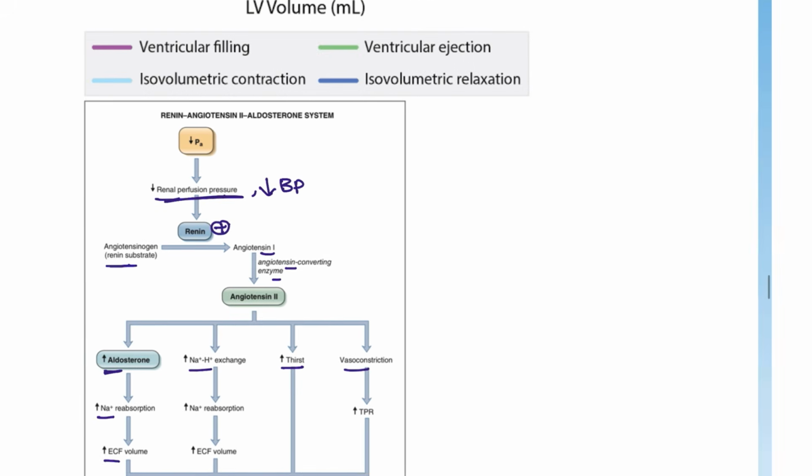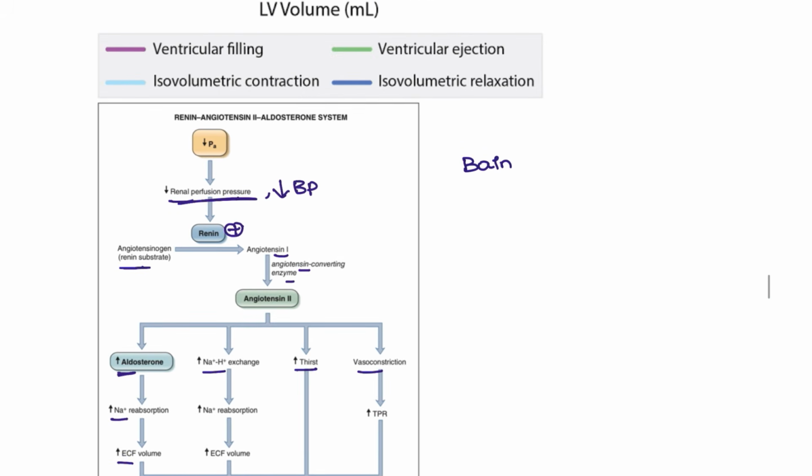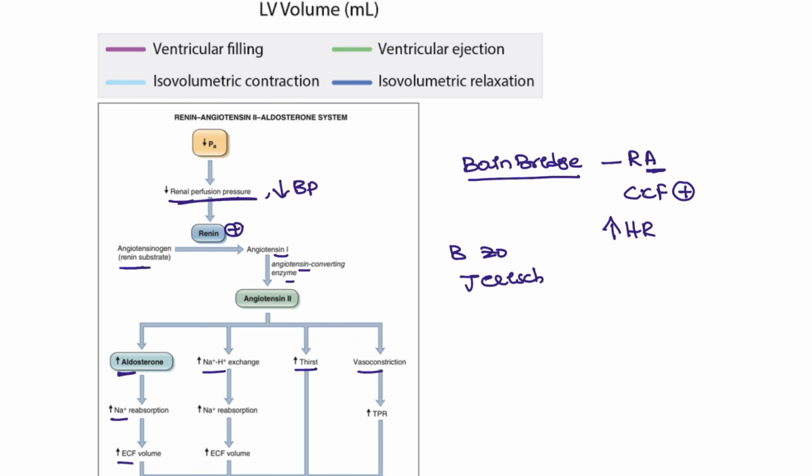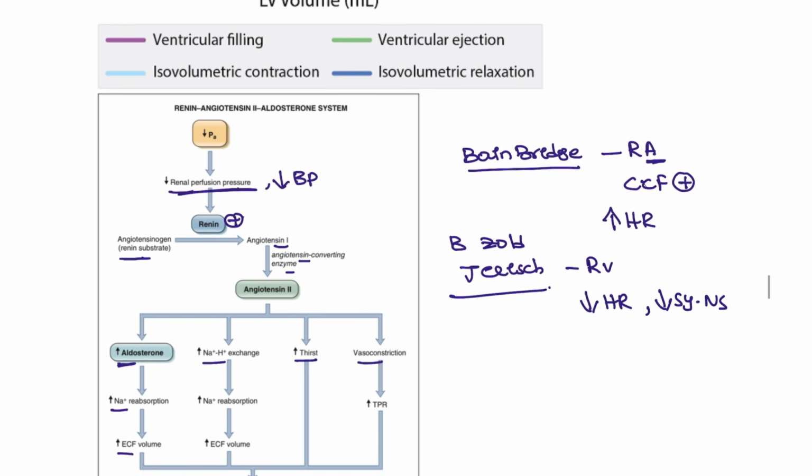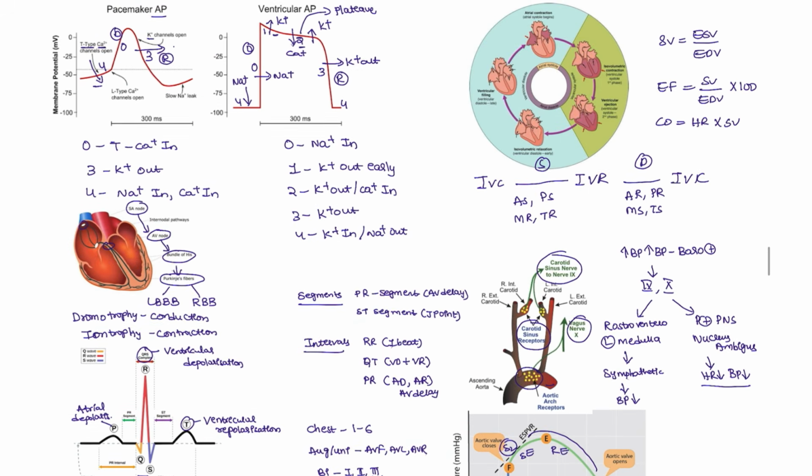Next, some of the reflexes that you have to remember. One is the Bainbridge reflex. The Bainbridge reflex is present in the right atrium, especially whenever you are having congestive heart failure. This will increase the heart rate by stretching the right atrium fibers. Next, the Bezold-Jarisch reflex. This is present in the right ventricle. This will decrease the heart rate by decreasing the sympathetic nervous system. These two types of reflexes have been asked in the examination before.